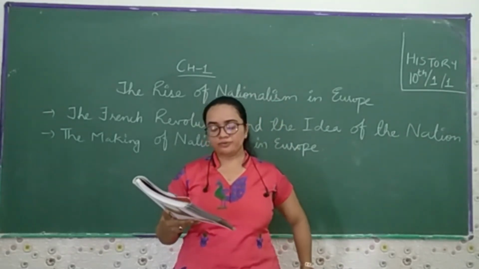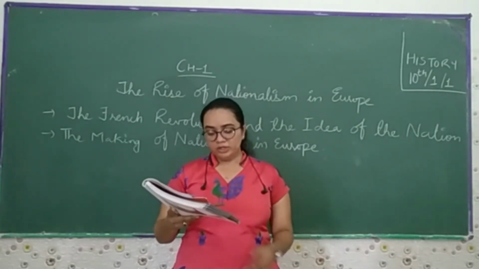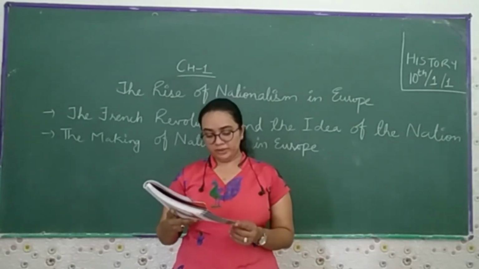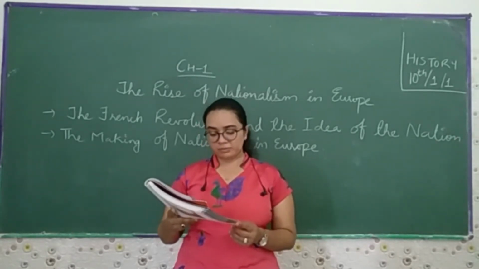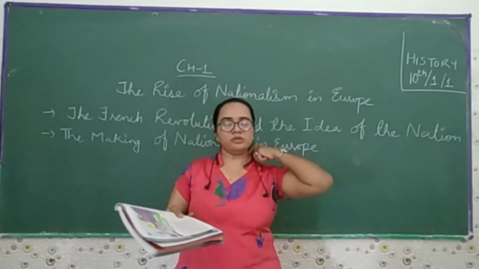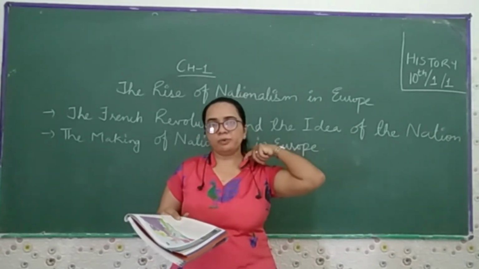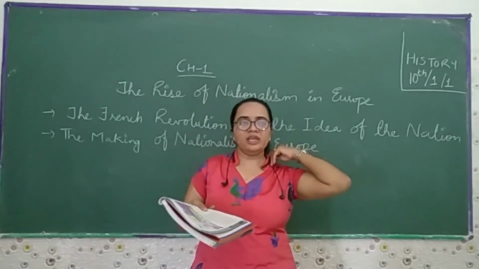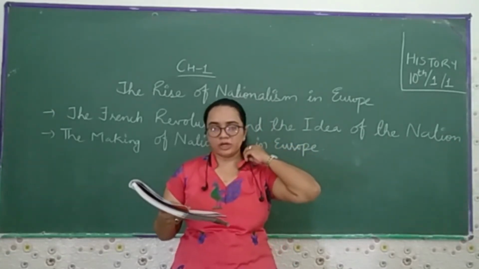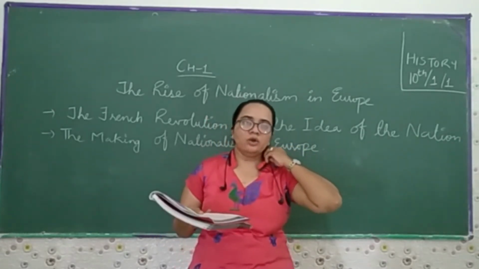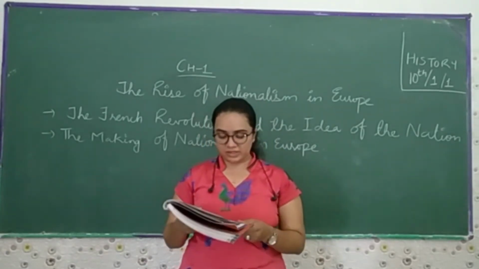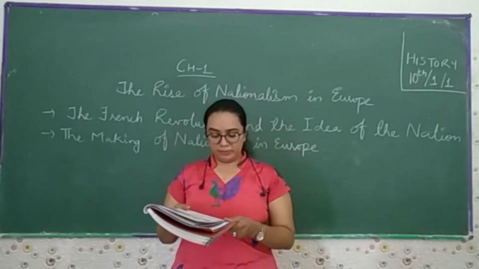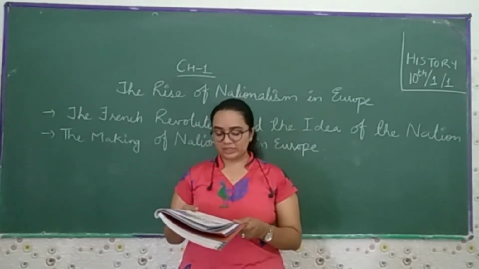The Civil Code of 1804, usually known as the Napoleonic Code, did away with privileges based on birth, established equality before the law, and secured the right to property. What he wanted was that the person who owns the property has the right to look after his property. This code was exported to the regions under French control: the Dutch Republic, Switzerland, Italy, and Germany.